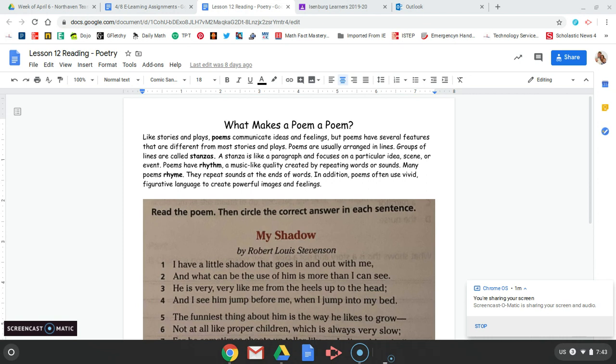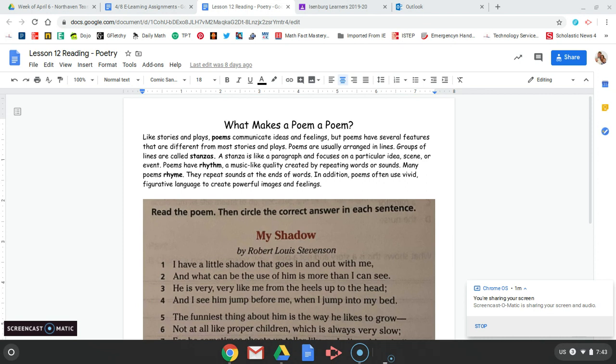Poems have rhythm, a music-like quality created by repeating words or sounds. Many poems rhyme. They repeat sounds at the ends of words. In addition, poems often use vivid, figurative language to create powerful images and feelings.